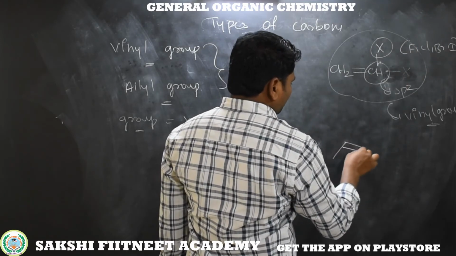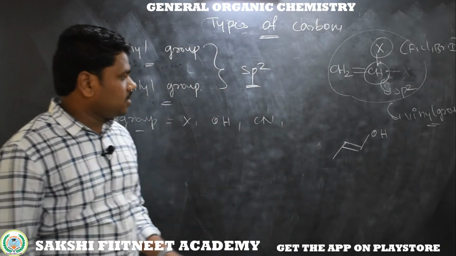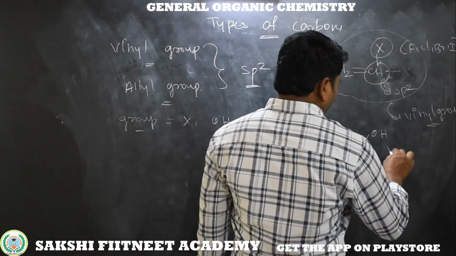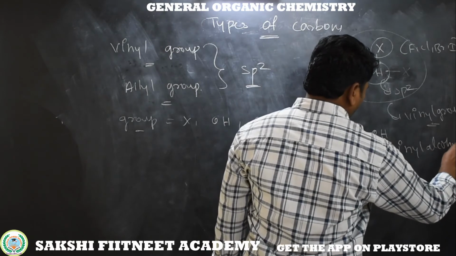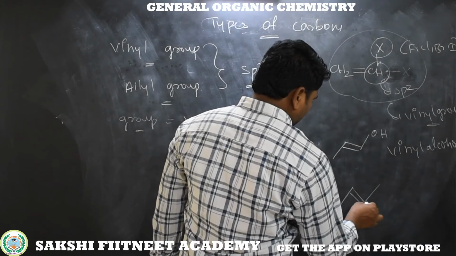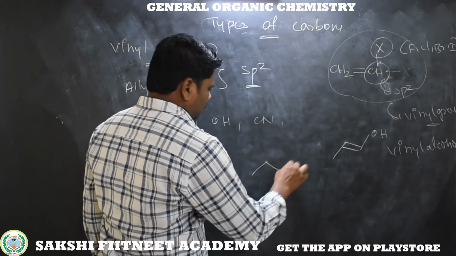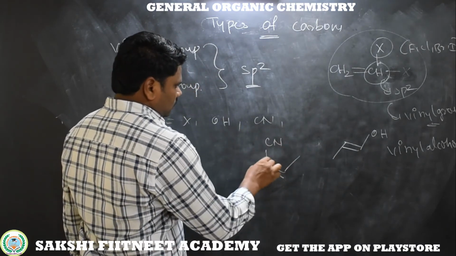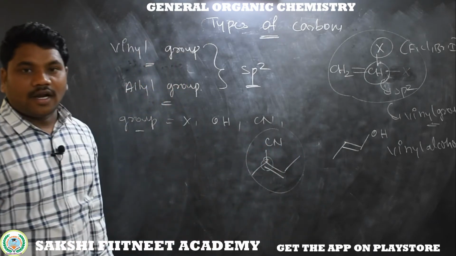Otherwise, here I am taking another example. This is OH bonded to an sp2 carbon, so it becomes vinyl alcohol. This is called vinyl alcohol. Here I'm taking another example: this cyanide is bonded to an sp2 carbon, so vinyl nitrile.